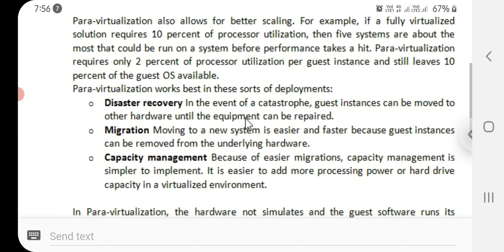So, in para-virtualization, the hardware is not simulated and the guest software runs in its own isolated system. It is not necessary to simulate the hardware, but it utilizes an application programming interface which modifies the guest operating system. The hypervisor provides various commands which are sent from the operating system to the hypervisor and are called hypercalls. These hypercalls are further used for memory management.